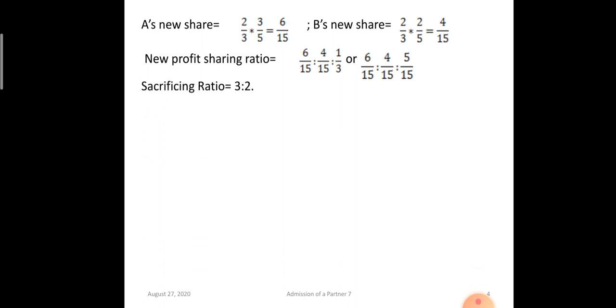Sacrificing ratio, when we calculate, it is old ratio minus new ratio. Here, since the information is missing regarding how much share the old partners are sacrificing, we will assume that they are sacrificing in the old ratio, 3:2. So you can skip the calculation part of the sacrificing shares.